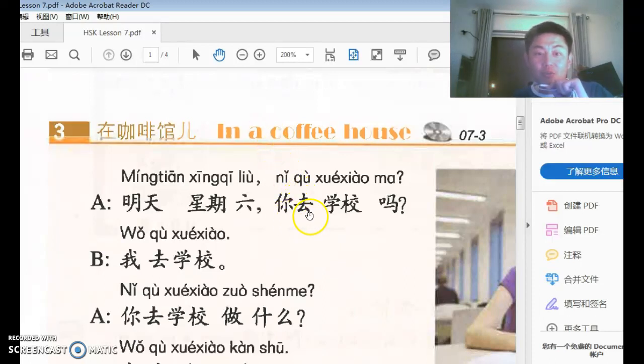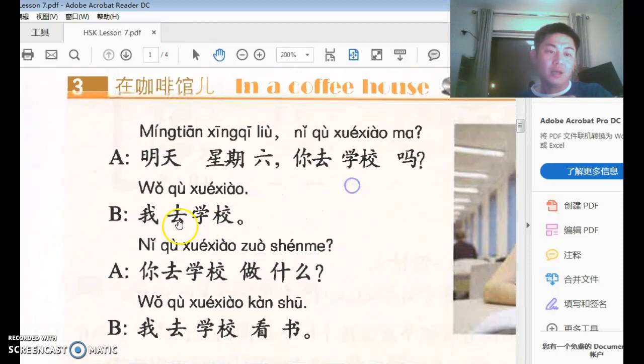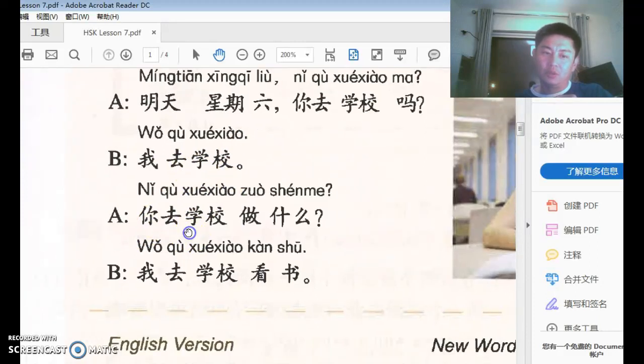Now, 你去学校吗? 学校 is a school. 去 actually should be translated into go to. 你去学校吗, you go to school? Yes or no? Are you going to school? Or do you go to school? B says 我去学校. I go to school. And A says something more complicated: 你去学校做什么? You go to school to do what, right?